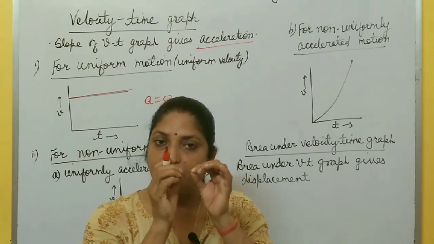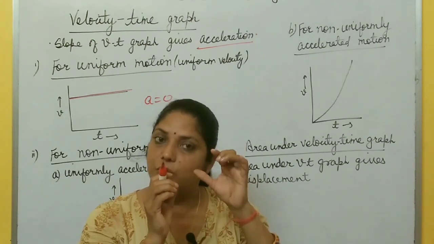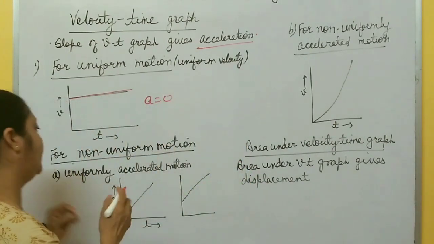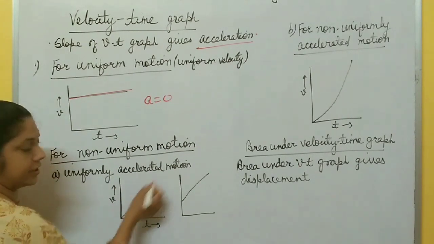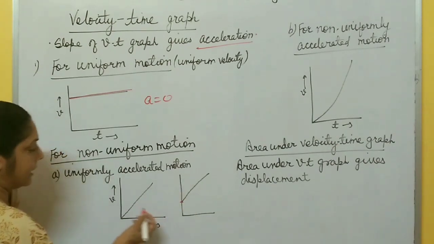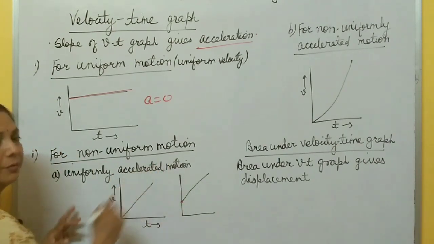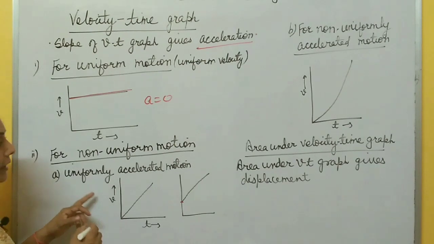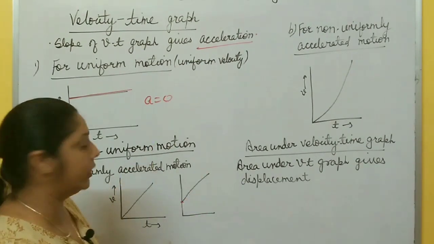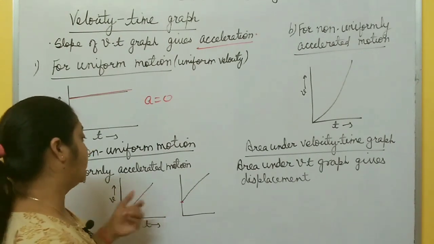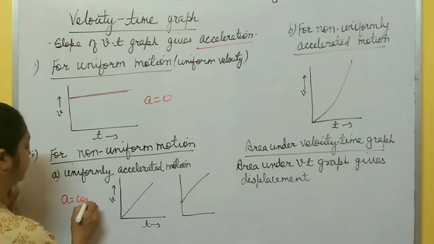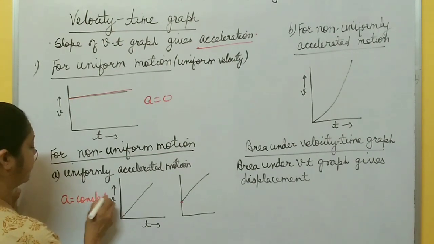In that case acceleration is uniform or constant, and the VT graph is like this one, a straight line. It passes through the origin or through some point on the axis. So this graph is for uniformly accelerated motion. In this case, velocity increases by an equal amount in equal intervals of time. So here acceleration is uniform or constant.